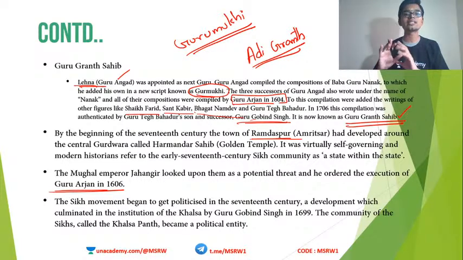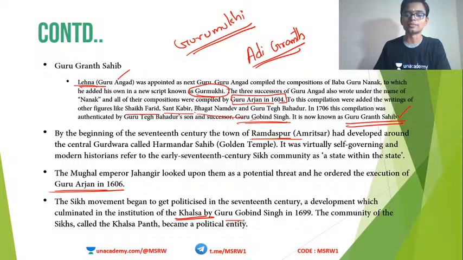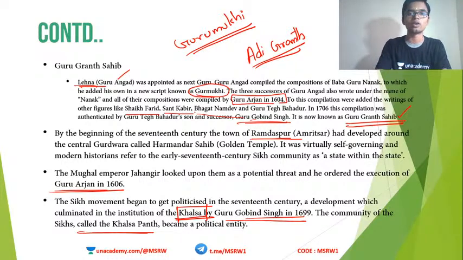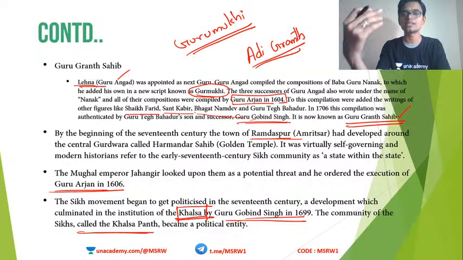And the Sikhs organized a militant group known as Khalsa. The 10th Sikh Guru, Guru Gobind Singh, organized a militant class within the Sikhs, and this group is known as Khalsa. The community of the Sikhs, called the Khalsa Panth, became a political entity. Later on we will see about the various Sikh rulers like Maharaja Ranjit Singh. Even at those times, this Khalsa Panth was a prominent Sikh political group.